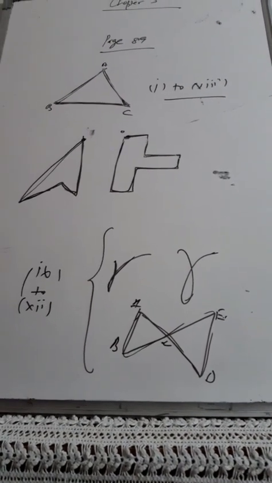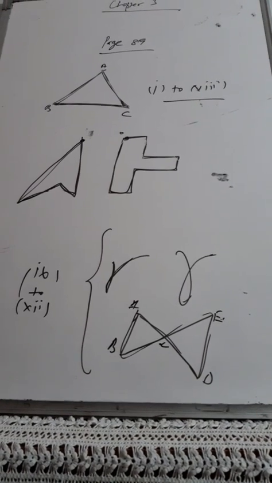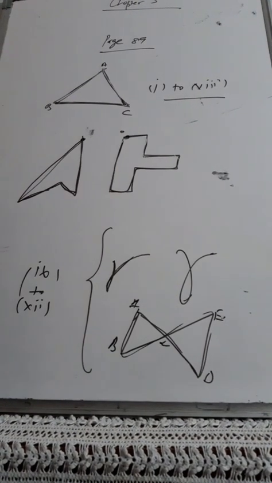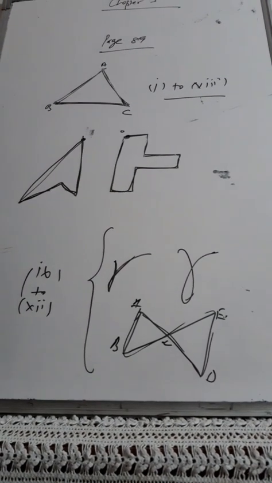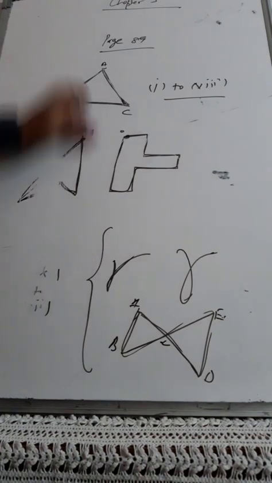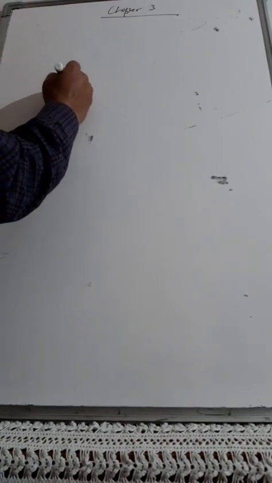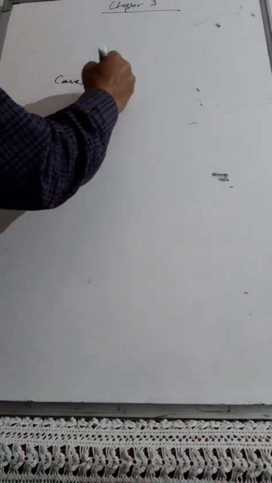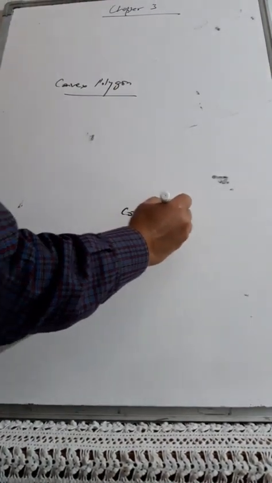Then if you speak about the types of polygons, mainly you are concerned with two types. One is convex and another is concave. Convex and concave. So I will draw one figure to differentiate the two. What is convex and what is concave? So convex polygon and concave polygon.